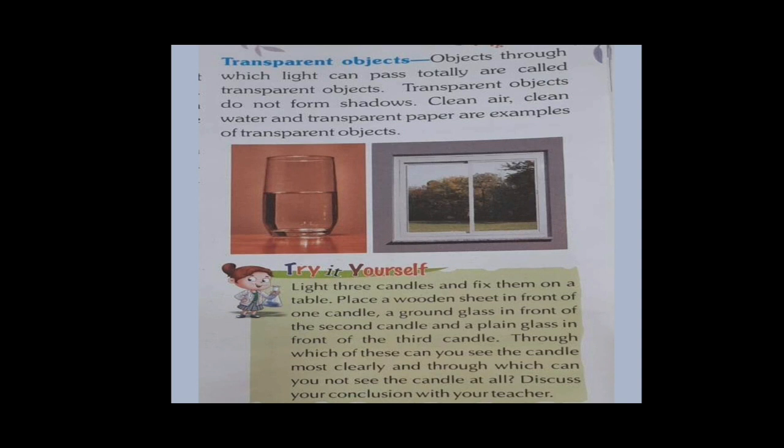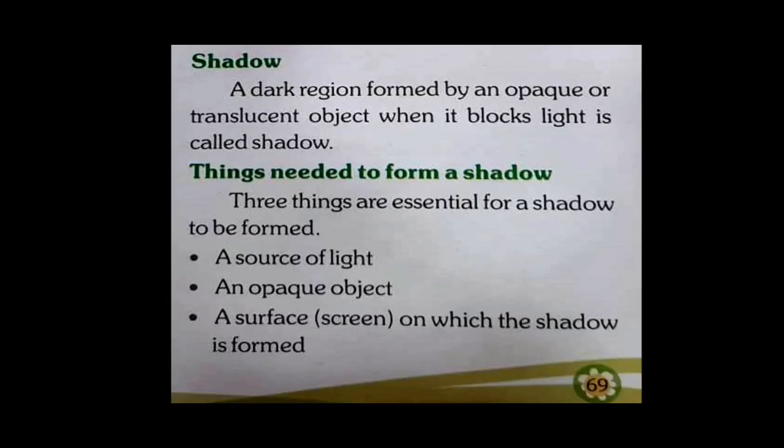There's another activity given. Light 3 candles and fix them on a table. Place a wooden sheet in front of one candle, a ground glass in front of the second candle, and a plain glass in front of the third candle. Now you have to find out through which object you are able to see the candle. You will find that through a wooden sheet, you are not able to see the candle because it's an opaque object.